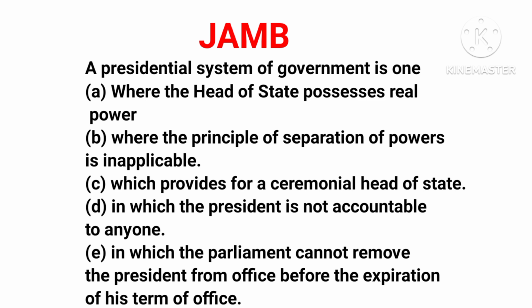Now, a presidential system of government is a kind of government where the head of state is elected by the people, and he is the head of the executive. The head of state in a presidential system of government is called the president. The president possesses real powers as the head of government of the country. Now, let's see the options.